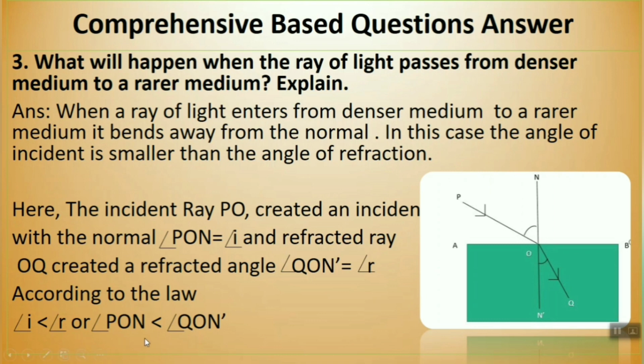Here the incident ray PO created an angle with the normal, and it went inside the figure. Don't think that it is a mistake. The angle PON equals i, that means it is the angle of incidence, and the refracted ray OQ created the angle of refraction. So I hope you did understand.